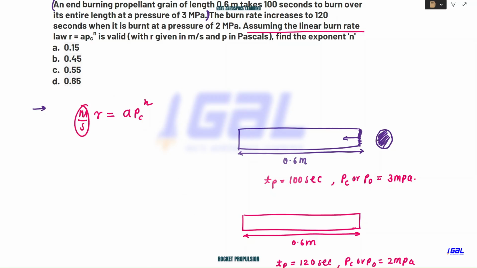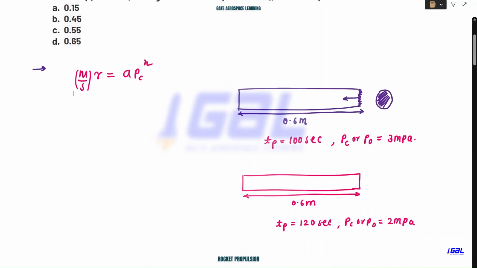That's what they are saying. Find the exponent, and they're asking us to find the exponent and value. Now how to compute this? Pause this lecture, think about it, and try to solve the question. Okay, so let me give it a try. It is very simple now.